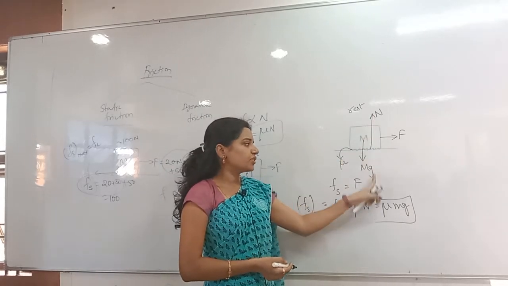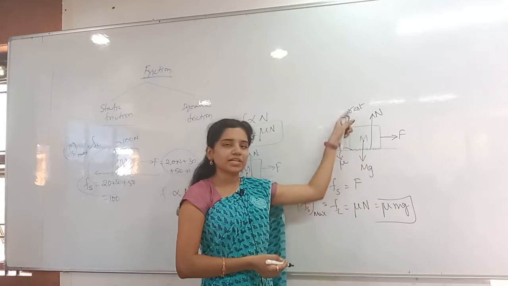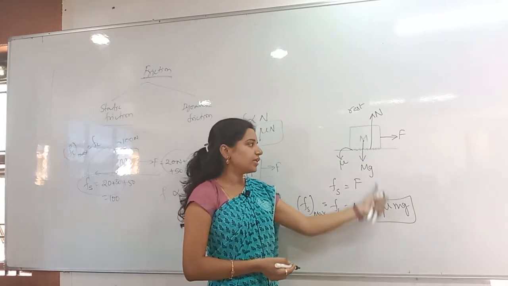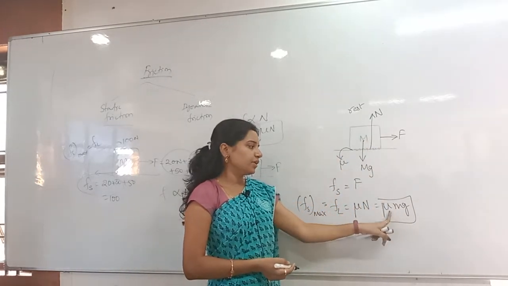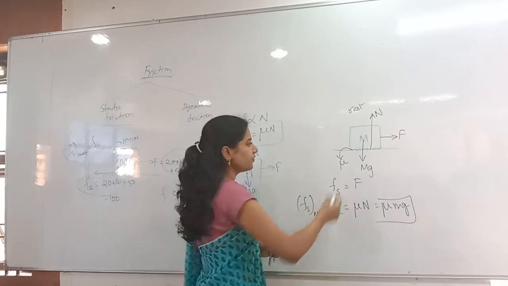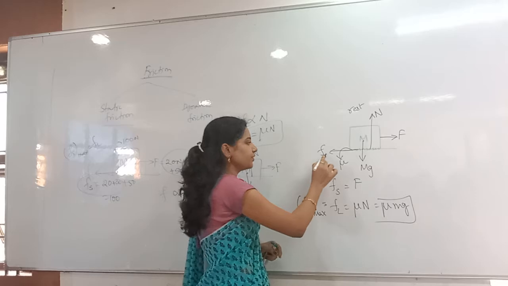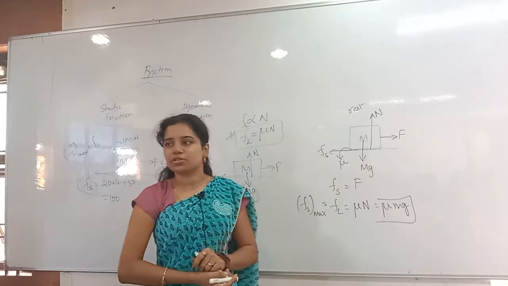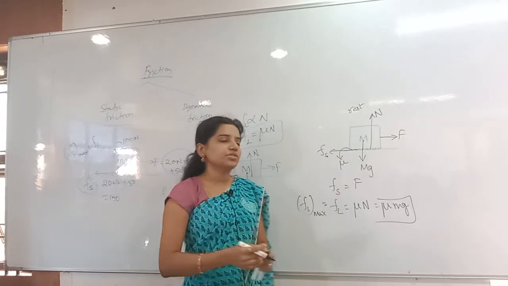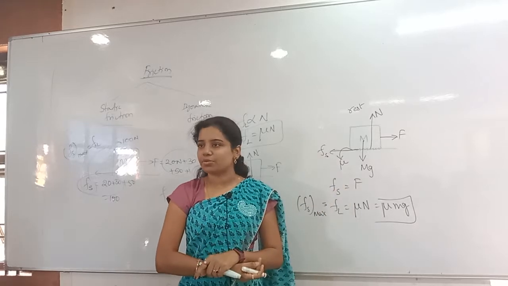For the N, who is the opposite force here? mg. Why? Because vertically it is in equilibrium. So what I can say, N is equal to mg, then mu into mg. Here friction will be acting in this direction. Here it is static friction. Why? Because the body is still in rest only. The limiting friction is not depending on the motion. You have to remember that.